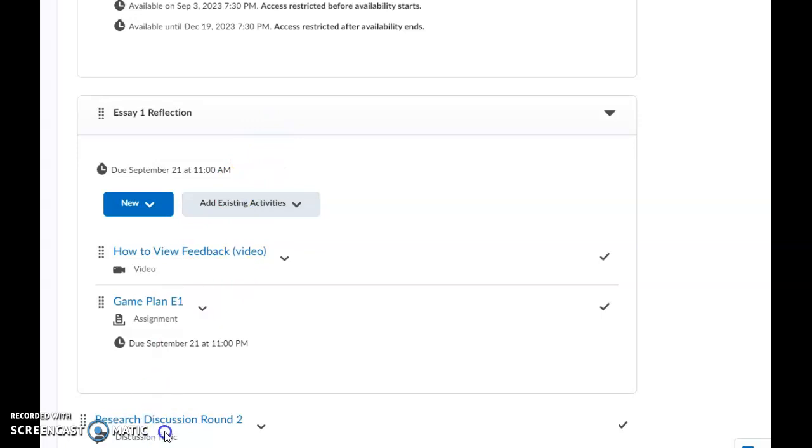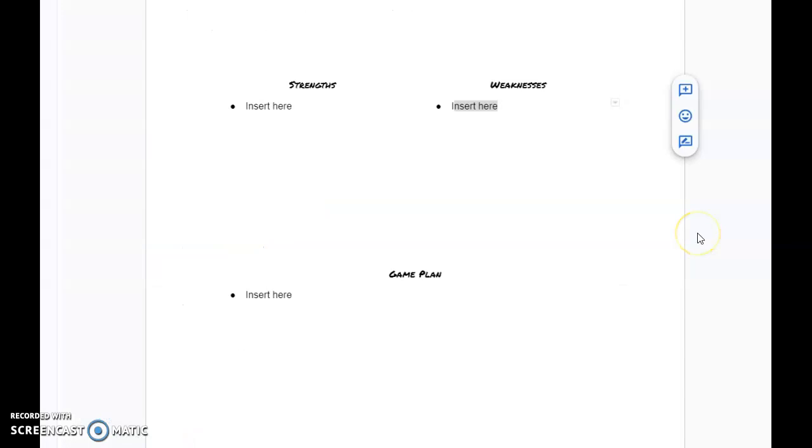If you remember last week, we started a document. It should be in your Google Drive. Okay. It's going to look like this, of course. You filled in the strengths and weaknesses part and submitted it last week. What you're going to do this week, once you've gotten feedback from me on your Essay 1, you'll have a grade on it, but you'll also have feedback in the rubric. You'll have feedback in text. Lots of places you can look to see what you did and didn't do well on.